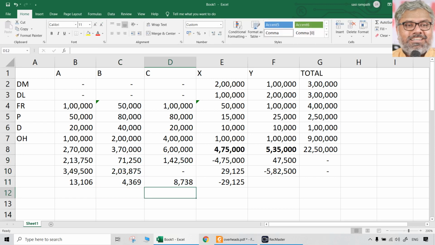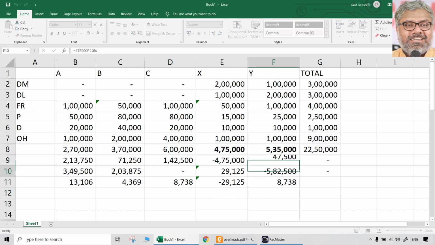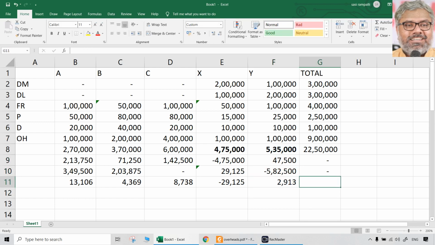That is easier. And the story is not over. A portion of that goes to Y also. How much? 10%. So now what is the problem? Total is 0, no problem. But Y is left with some more cost. Again do repeated distribution in this 60, 35 and 5.